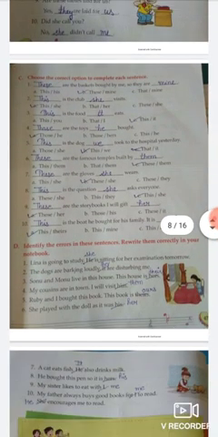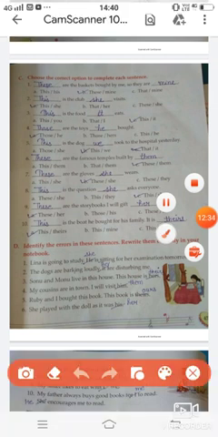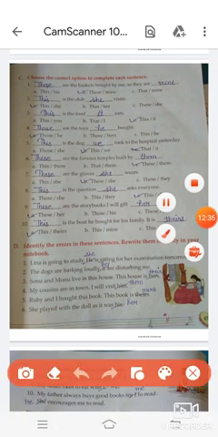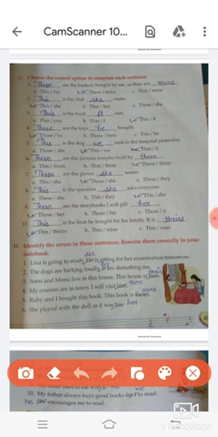Now moving to the next exercise, which is exercise C. Choose the correct option to complete each sentence. First, blank are the baskets bought by me, so they are. Option B is right: these and mine. Blank is the club blank visits. Option A is right: this and she. Blank is the food blank eats. Option C is right.